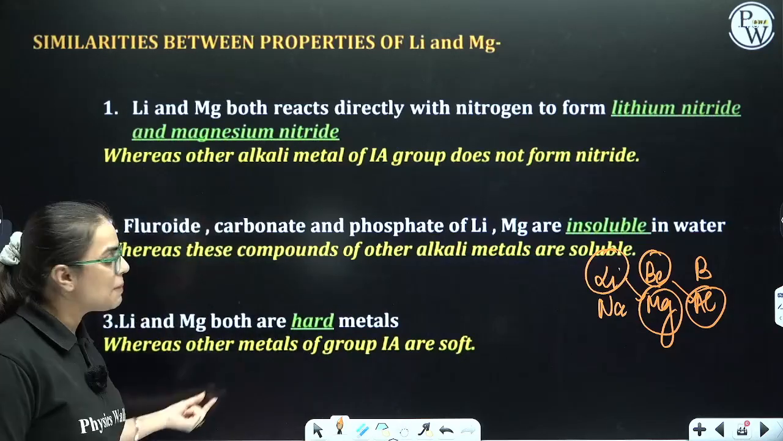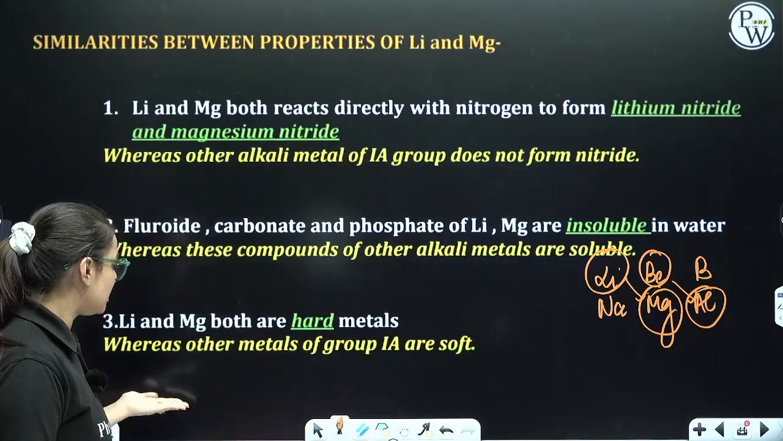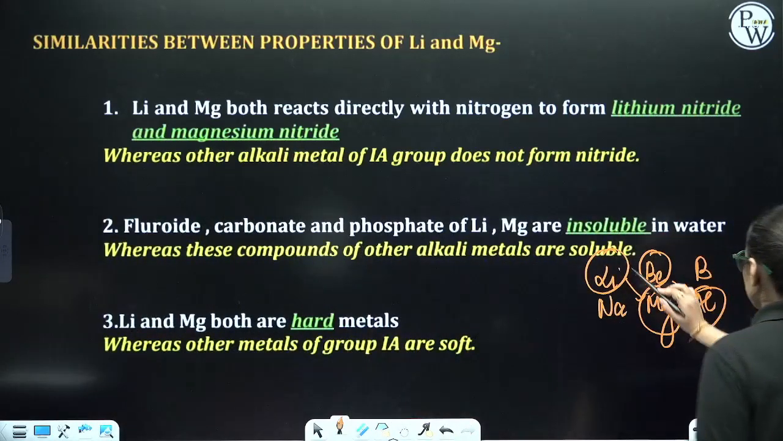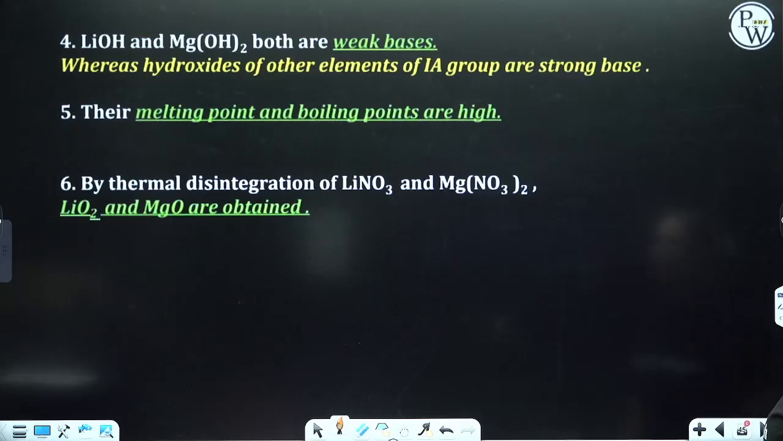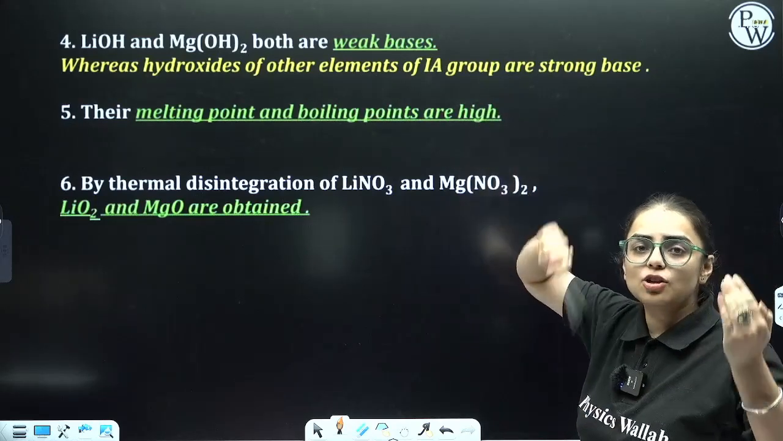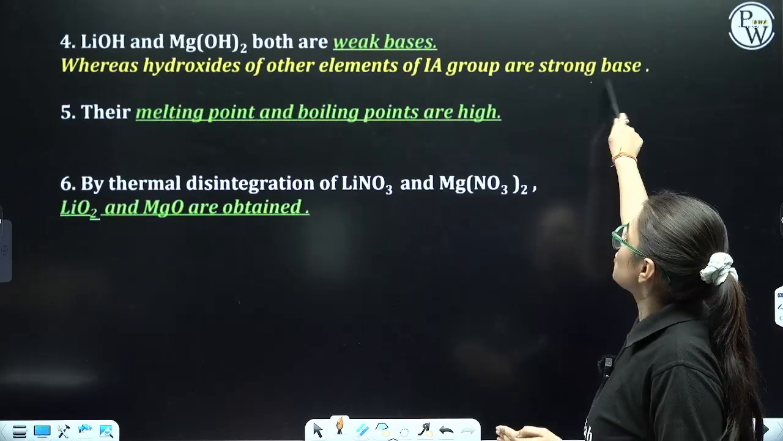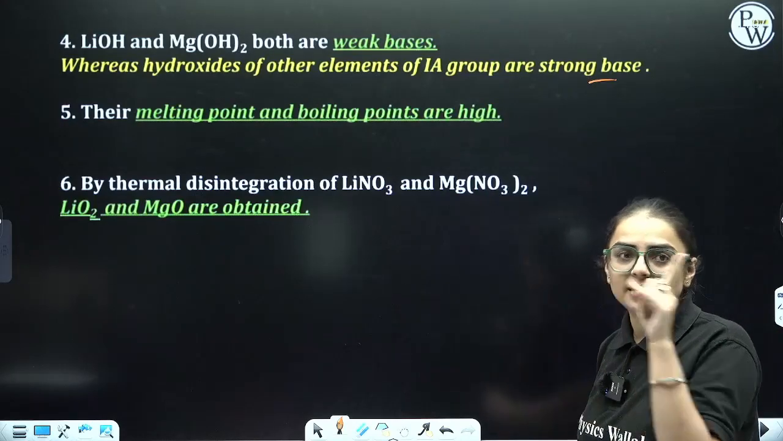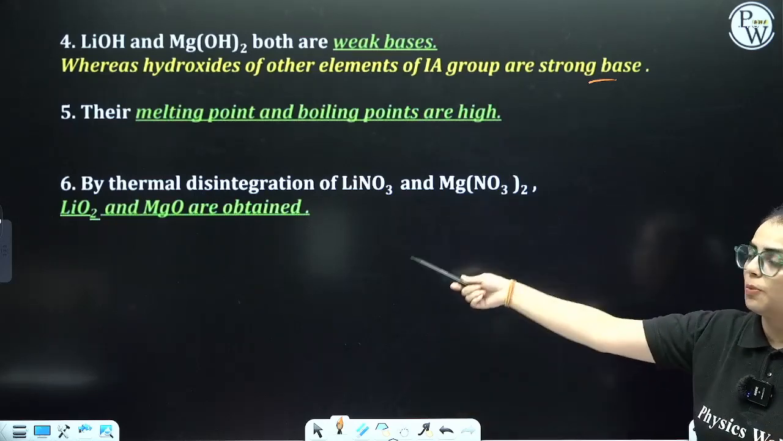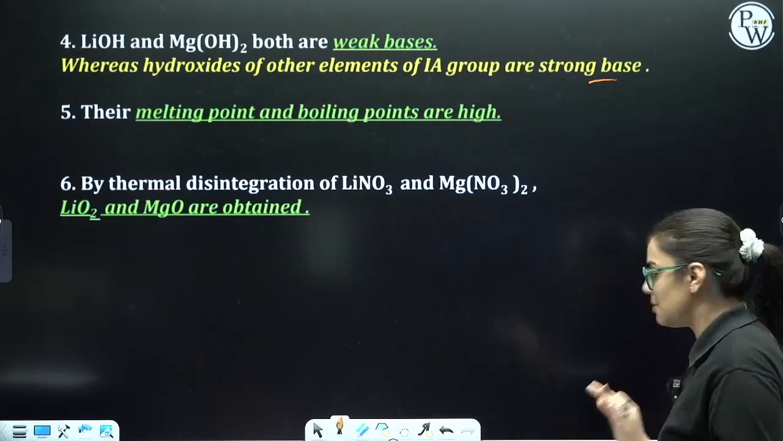Next, lithium and magnesium both are hard metals, but the other members of the first group family are soft in nature, right? So they can show the relationship diagonally. More properties: their hydroxides are weak bases, while the hydroxides of the other group are strong bases. They have high melting and boiling points. Next, on thermal decomposition, you are going to obtain these products. Clear? These are the similarities.